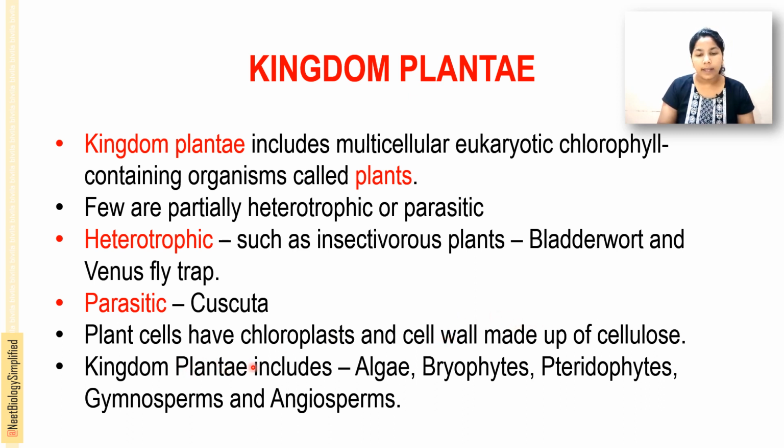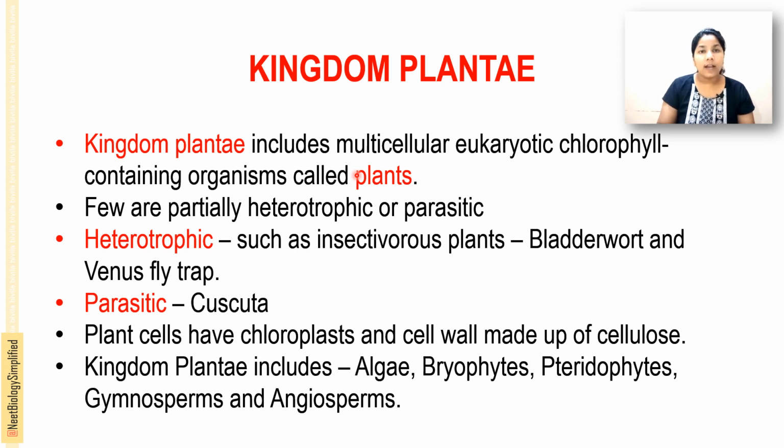The kingdom Plantae includes algae, bryophytes, pteridophytes, gymnosperms and angiosperms. To repeat, kingdom Plantae includes multicellular eukaryotic organisms that contain chlorophyll and are called plants, but a few are partially heterotrophic as well as parasitic. The heterotrophic ones are insectivorous plants: bladderwort, Venus flytrap, sundew, nepenthes, etc. The parasitic one is Cuscuta.